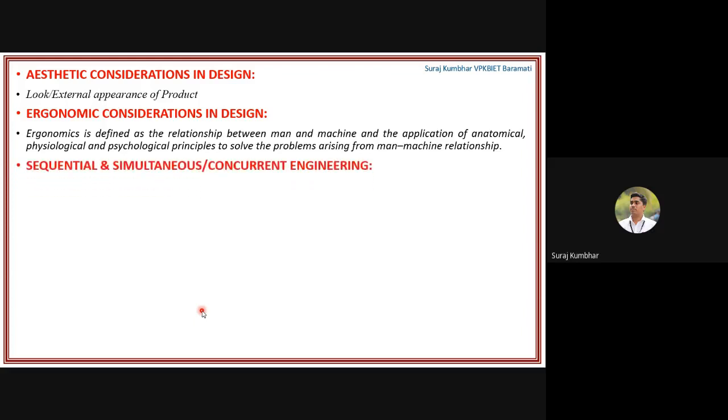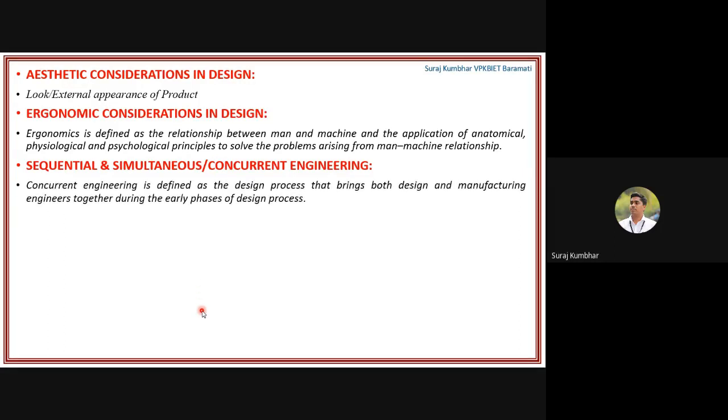Now, sequential and simultaneous or concurrent engineering. Most important, sequential and concurrent engineering. Concurrent engineering is a design process that brings both design and manufacturing engineers together during the early phase of the design process. Concurrent means that when you are designing, at the same time all your departments, whether quality, design, or manufacturing, will come in the early phase, and they will decide at the early stage what we are going to do.